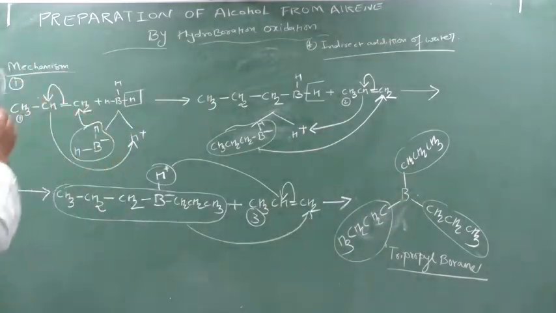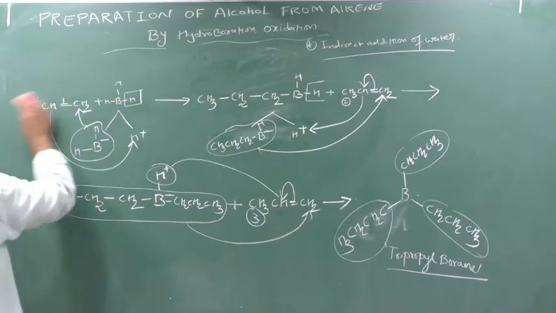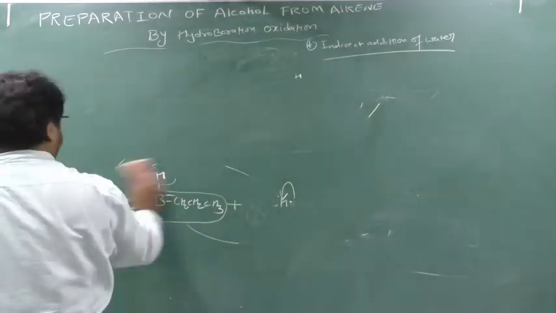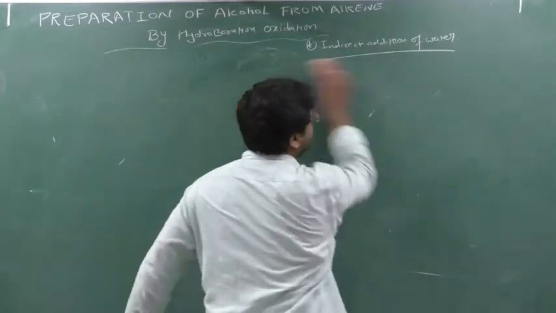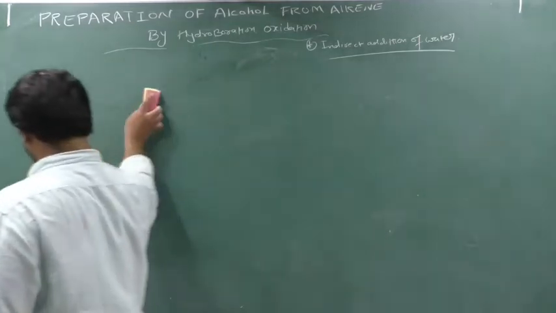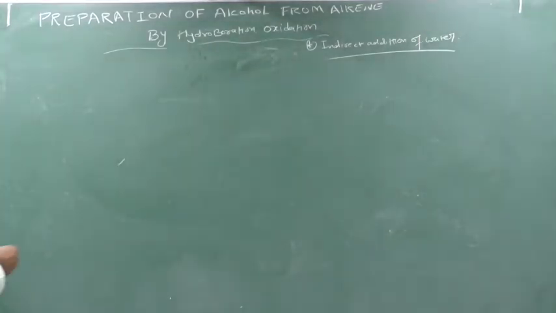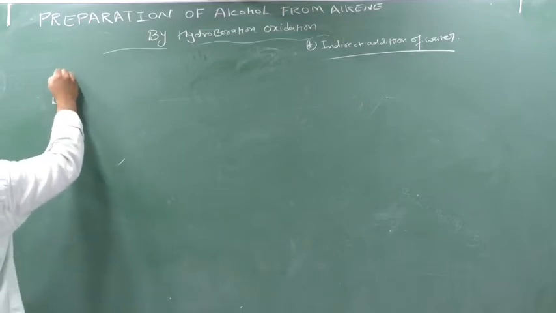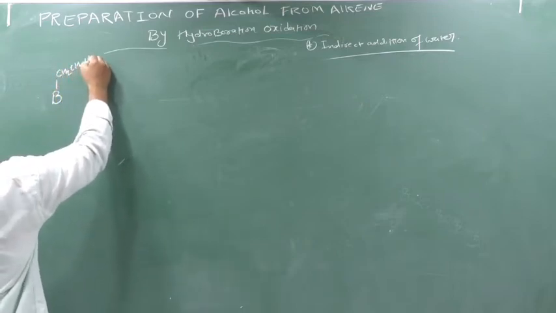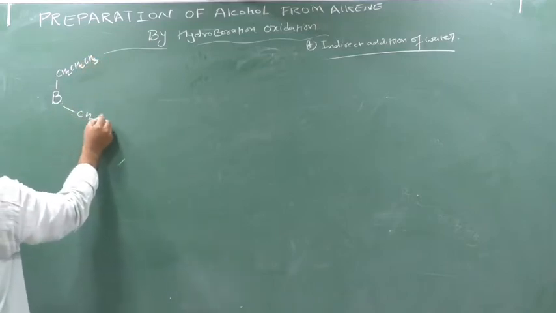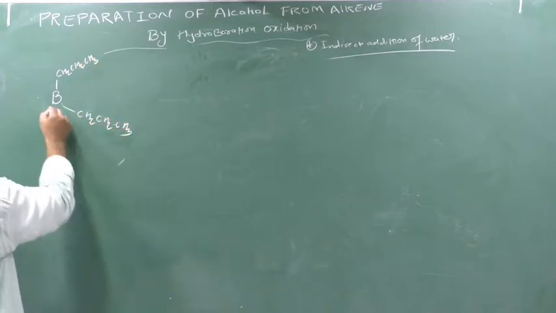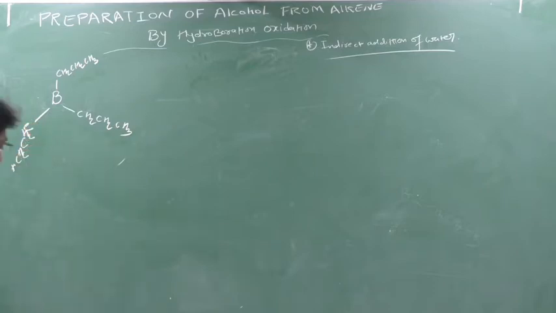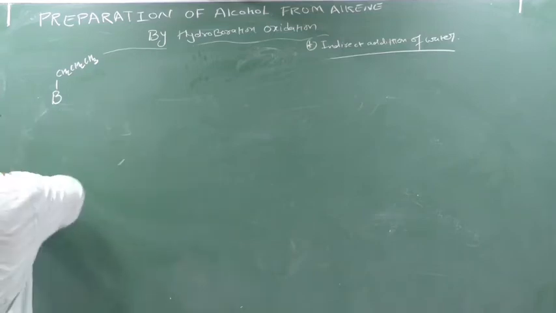Now we will go to the oxidation. See the second step. I hope you have taken the screenshot. What did we get in the first step? We got tripropyl borane. Now we will see the oxidation story.